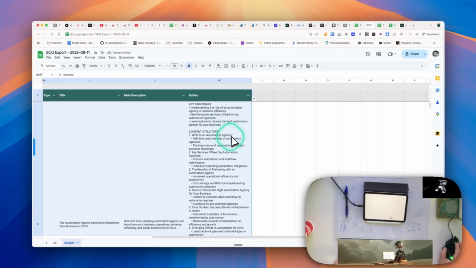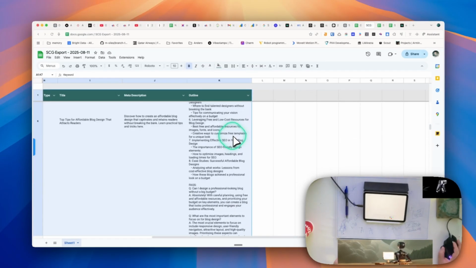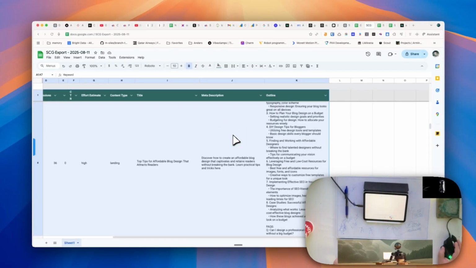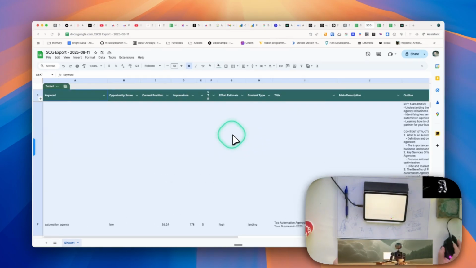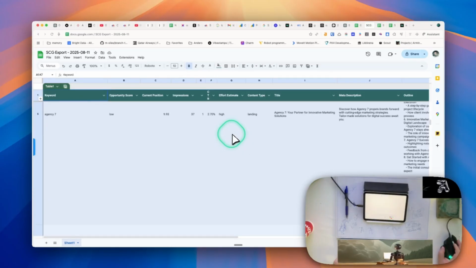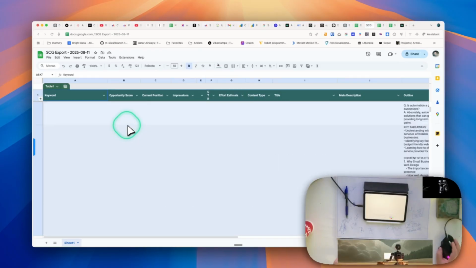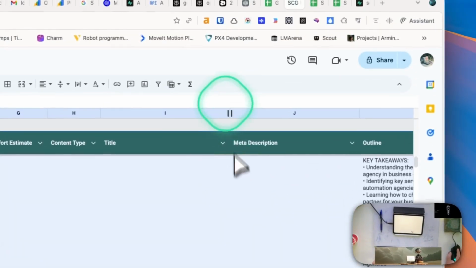Look at this: outline, key takeaways, content structure, meta description, title. Yeah, so that's stuff you can use for content. That's great. I mean, we need to optimize and actually find the right keywords. Right now it's finding pretty low opportunity scores. Just grabbing the first 5, so there you go.